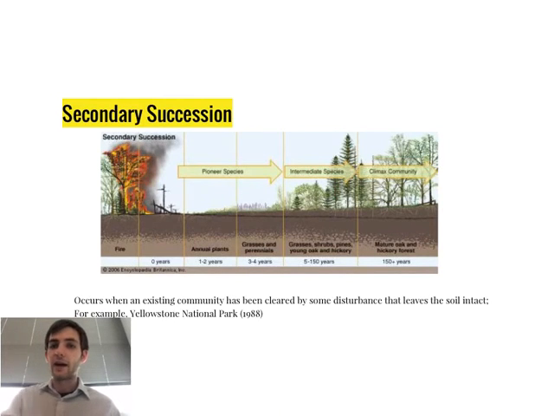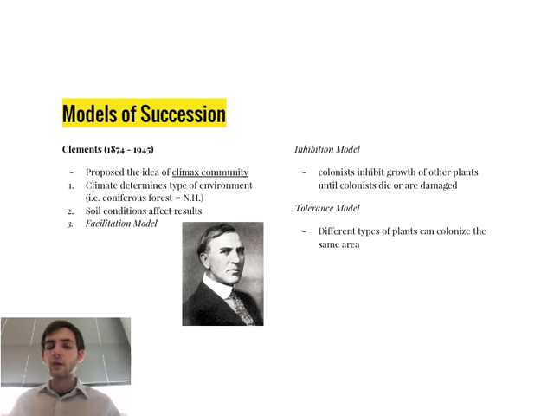It's also important to talk about some of the science or models behind this. This seems maybe very straightforward, but at the time when these ideas were being presented, it wasn't well studied. And so this guy, Clements, lived from 1874 to 1945.